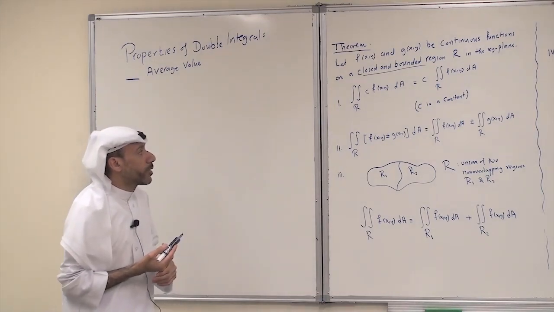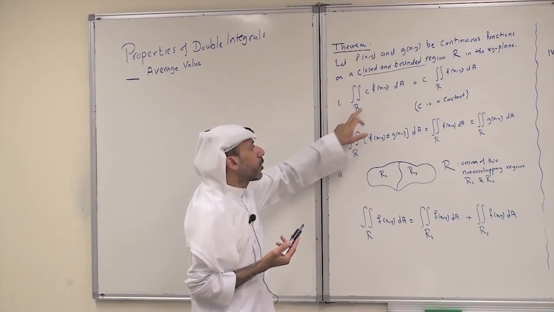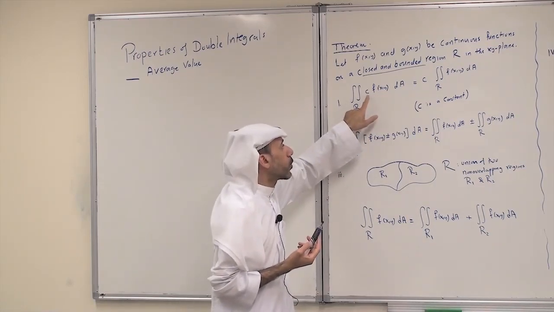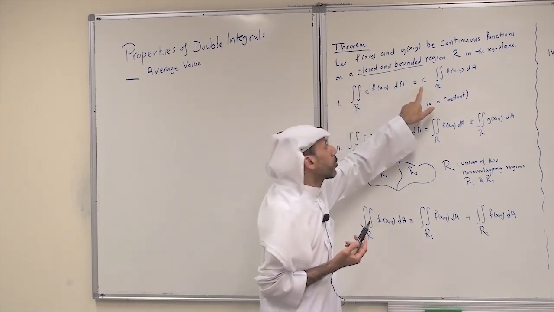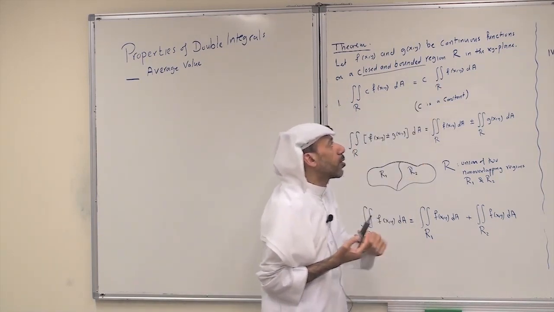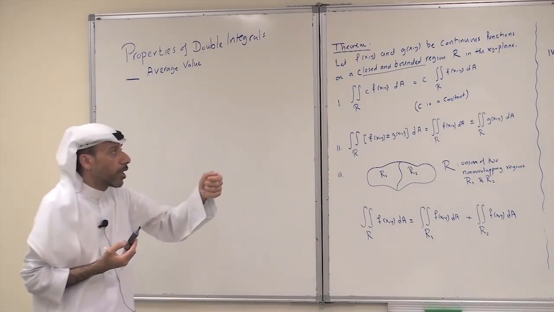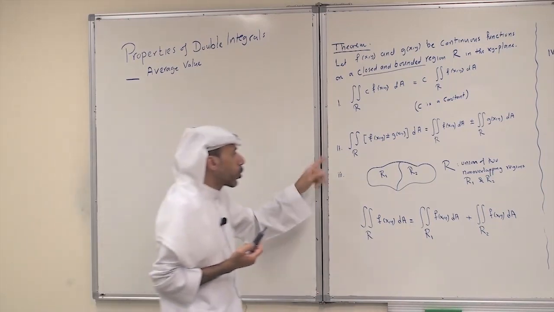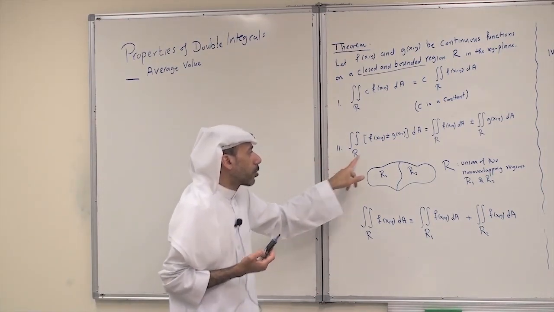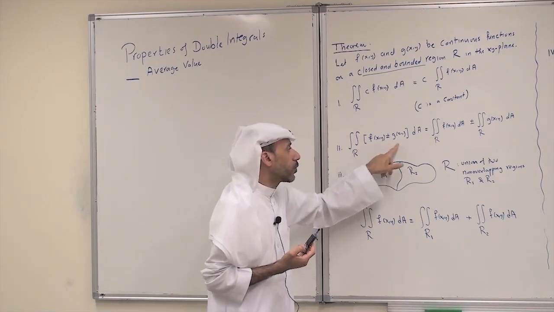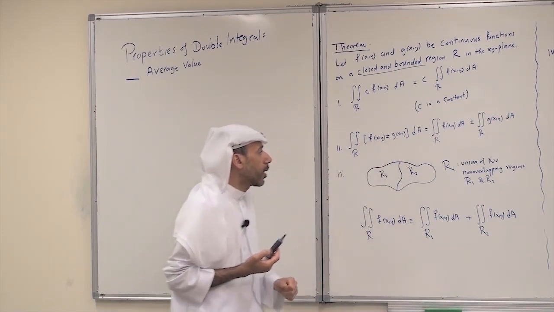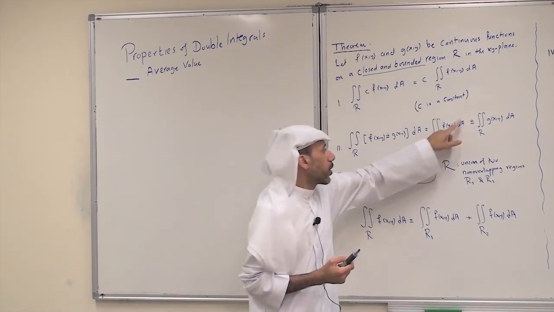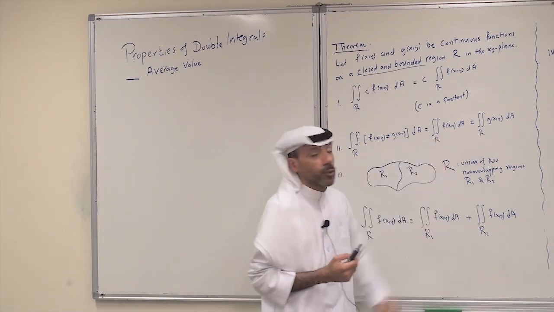The first property is the following: the double integral of a constant times a function equals, well, we can pull the constant outside to get the constant times the double integral of f of x y. So basically you can pull a constant outside the integral. The second property is the double integral over R of a sum or difference of two functions, f plus or minus g. We can separate it, so it is the double integral of the first function f plus or minus the double integral of the second function g.